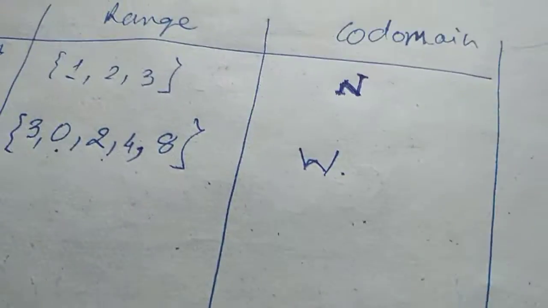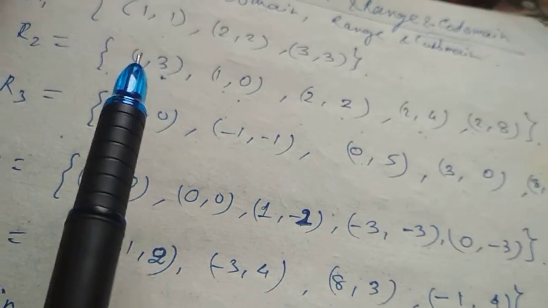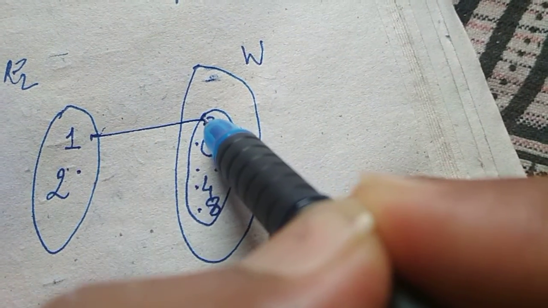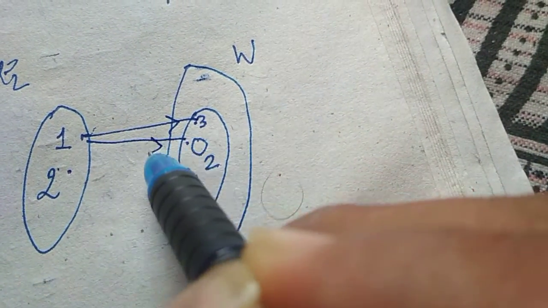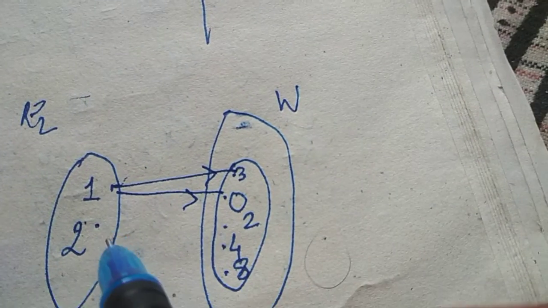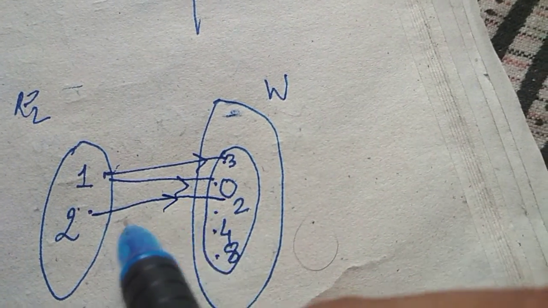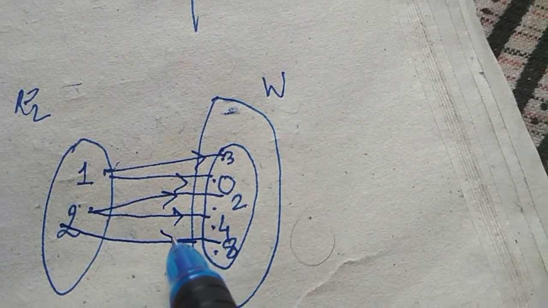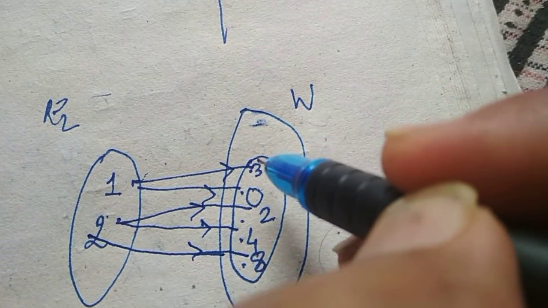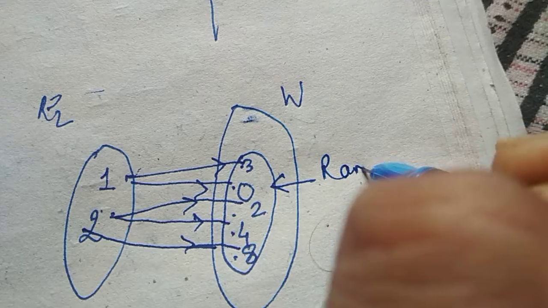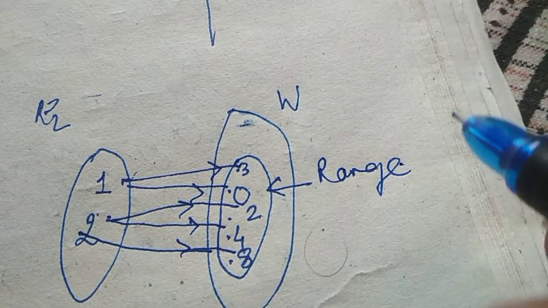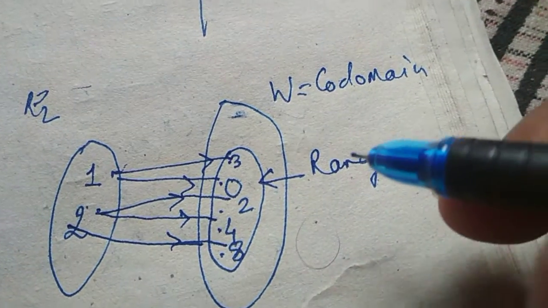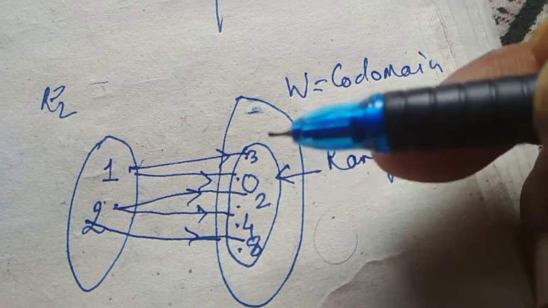And all those mappings you can do. It's not a big deal. Suppose 1 with 3, 1 with 0. Then here 2 with 2, 2 with 4, and 2 with 8. So these are the mappings. So this is the range, and the codomain can be a still larger set than the range. So you have to think about what can be the codomain.